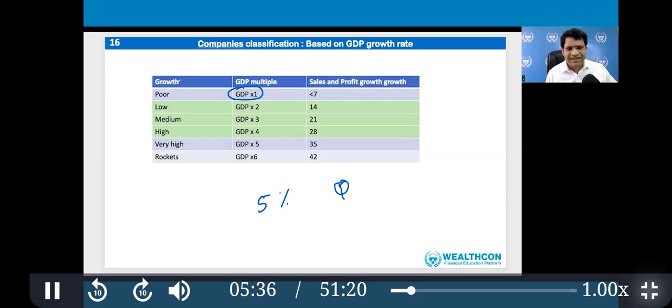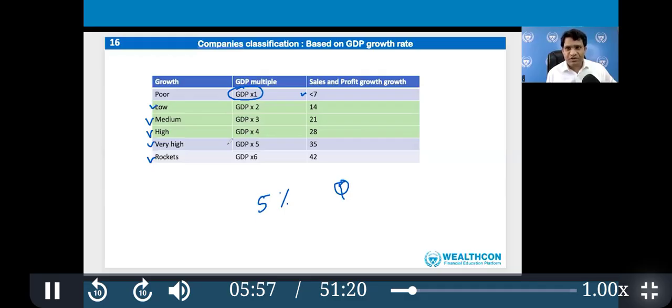It is growing less than the GDP. We consider 7% as the GDP growth rate. Poor growth. Then low growth, twice of GDP. Medium growth, thrice of GDP. High growth, 4 times GDP. Very high growth, 5 times GDP growth. And rockets, 6 times GDP growth.